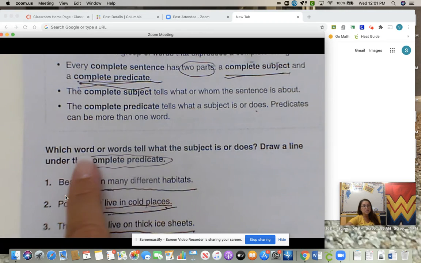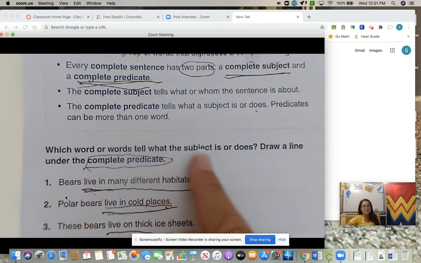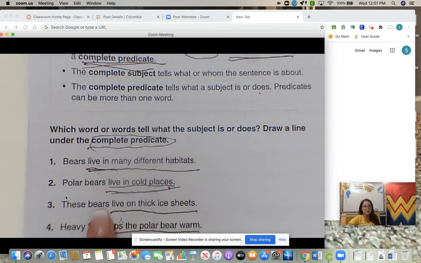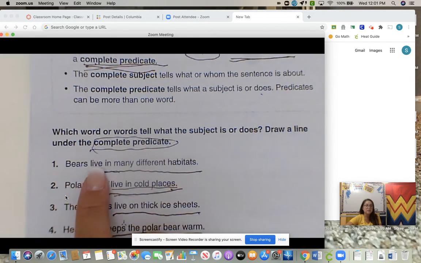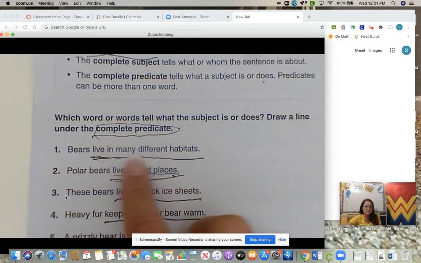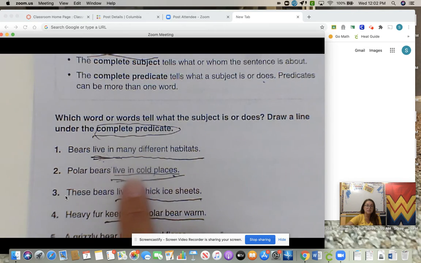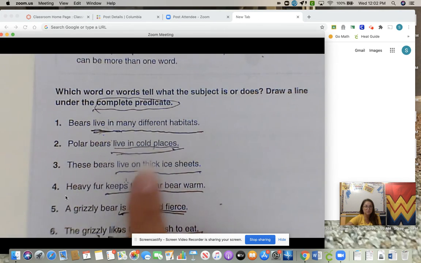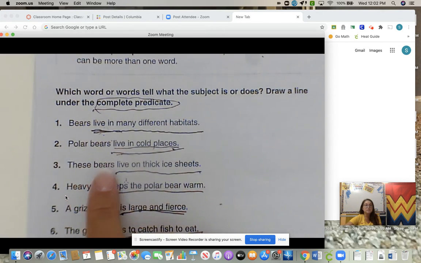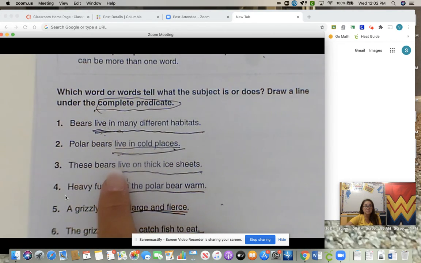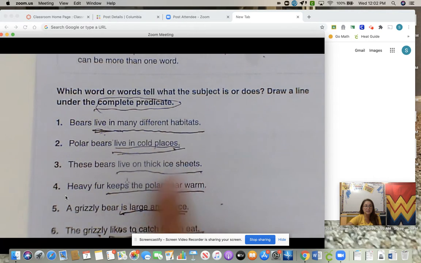So our directions. Which word or words tell what the subject is or does? Draw a line under the complete predicate. So we are just drawing a line under the total predicate, everything. Bears is a subject. What do bears do? Live in many different habitats. That is the complete predicate. Polar bears is our subject. What about polar bears? Live in cold places. That is the total predicate. These bears live on thick ice sheets. Bears is the subject. Live on thick ice sheets is the predicate.